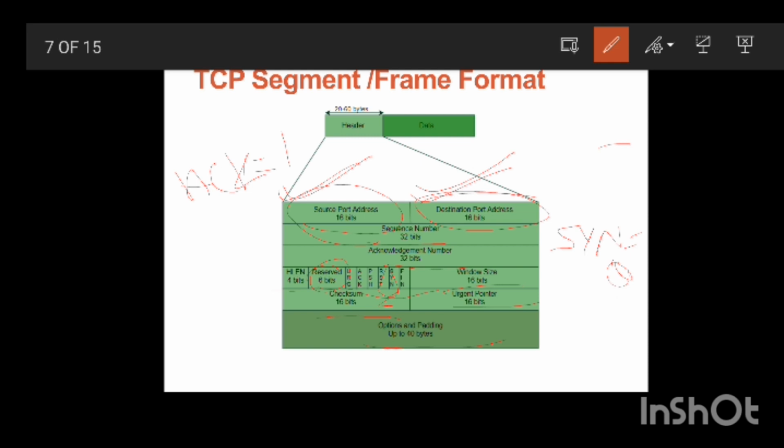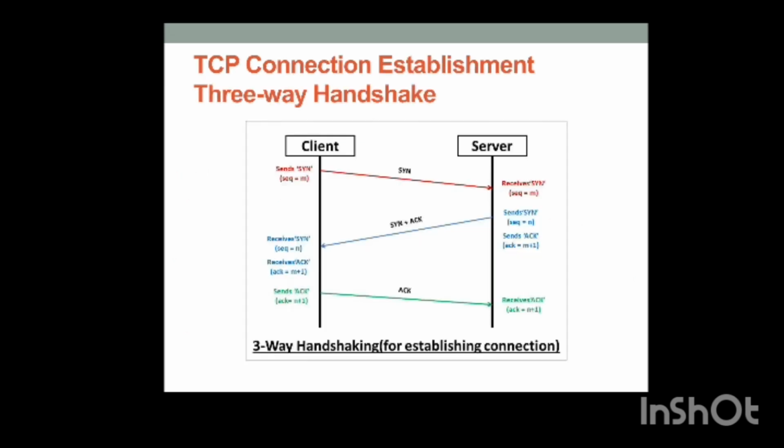Only the first packet sent from each end should have this flag set. Then it is used for connection establishment, and FIN is used for connection termination. Checksum is for error checking, and options and padding are also there, which have up to 40 bytes of capacity.